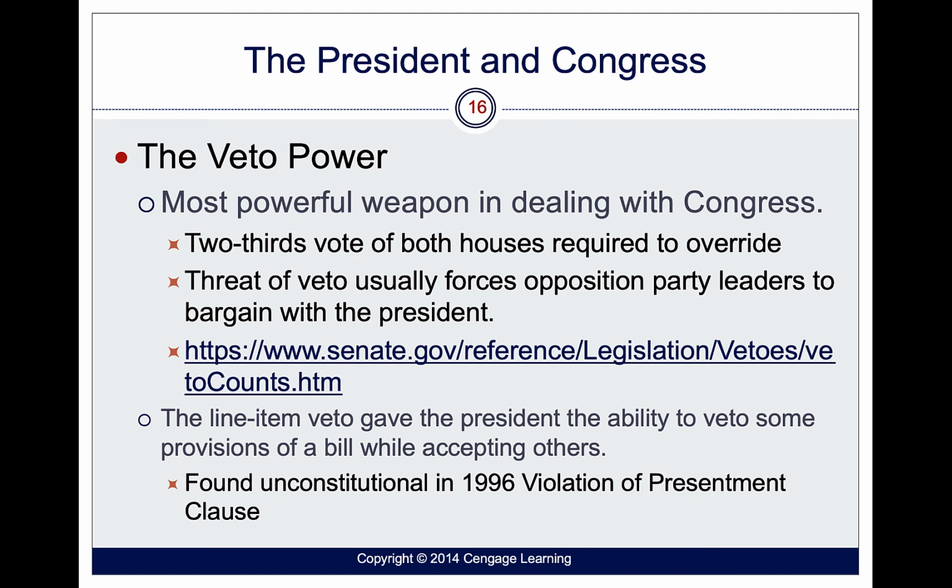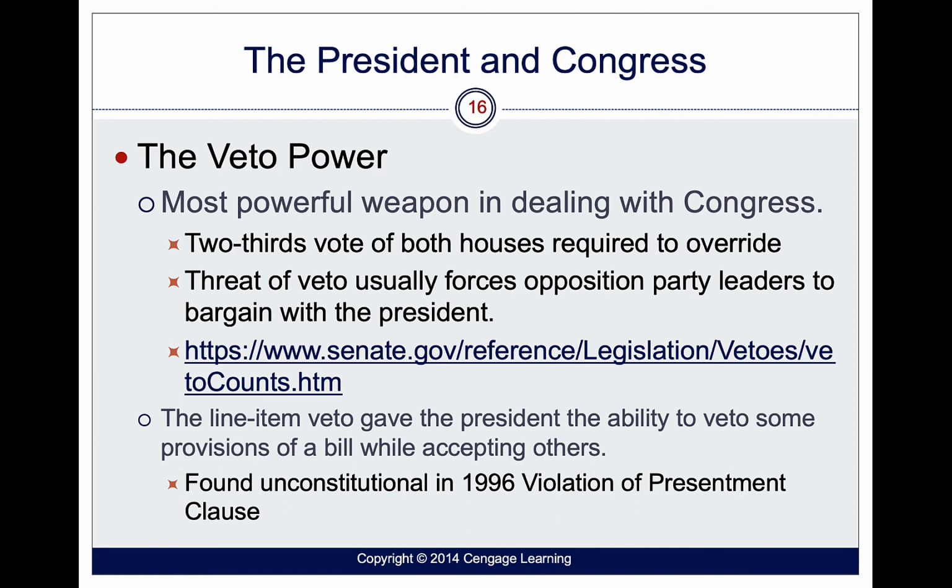The president also has the power to veto, right, and we talked a little bit about that. It's very, very difficult to override a president's veto. You need a 2/3 vote of both houses to override a president's veto, right? And usually, we have a tough enough time getting 51%, let alone trying to get 66%. Threatening a veto usually forces leaders of the opposition party to kind of bargain with the president. 96% of the time, the president's vetoes are going to be sustained, right? Only 4% of the time will the president's veto be overridden.